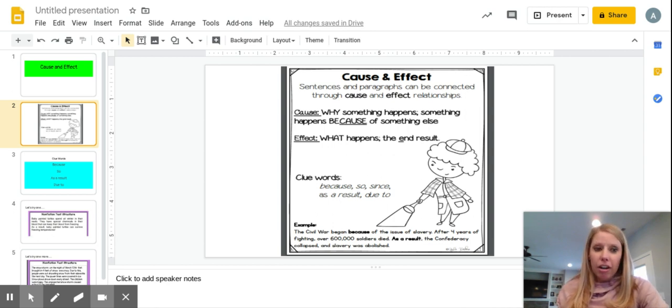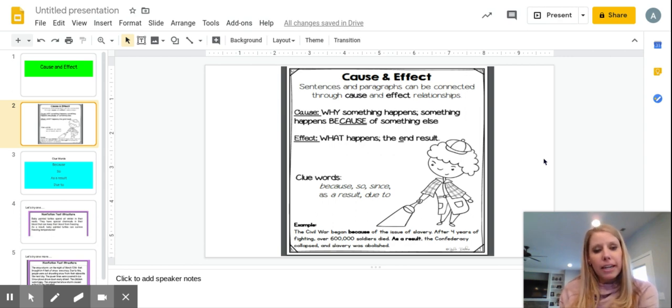If you are looking for causes and effects in text, you're going to be looking for some words like this. Words like because, so, since, as a result of, and due to. So let's look at the example that's on the bottom of this slide. It says, the Civil War began because of the issue of slavery. After 4 years of fighting, over 600,000 soldiers died. As a result, the Confederacy collapsed and the slavery was abolished.